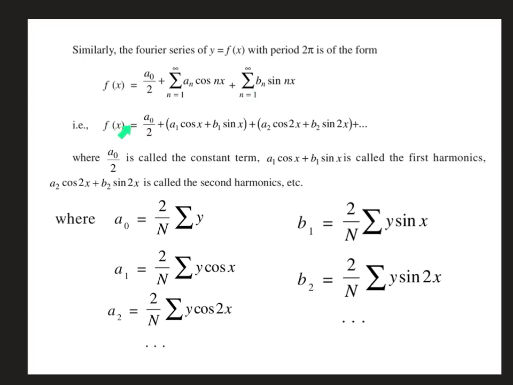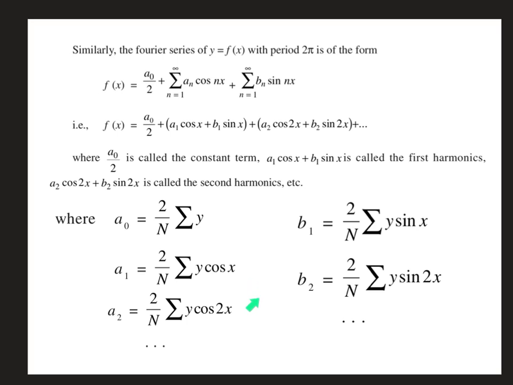If you expand the series by giving n values, we get f of x is a naught by 2 plus a1 cos x plus b1 sin x plus a2 cos 2x plus b2 sin 2x. Likewise, we can continue. Here also we call a naught by 2 the constant term, this group the first harmonic, and a2 cos 2x plus b2 sin 2x the second harmonic. So we define a naught, a1, a2, b1, b2.